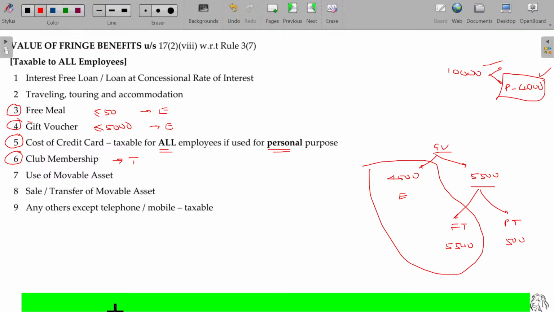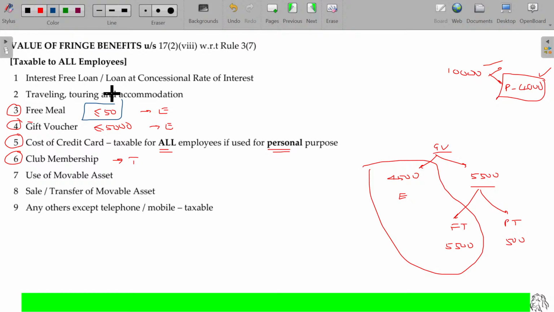So there is another approach. If the gift voucher value is 5,500, up to 5,000 is subtracted, beyond that only will be taxable. This number is pretty sure. You can apply this anyway. In the subsequent lecture, I will explain in detail along with the education loans, not here. Okay? Education facilities.